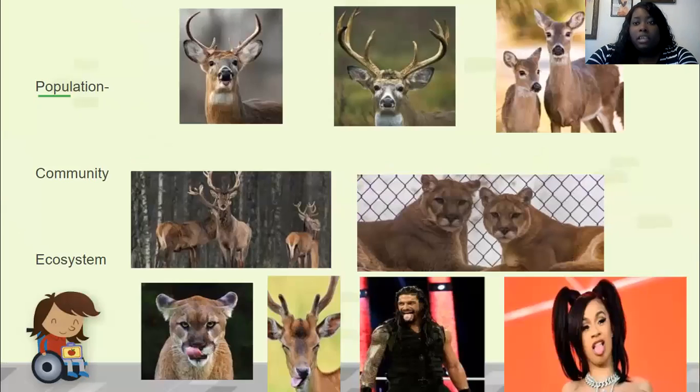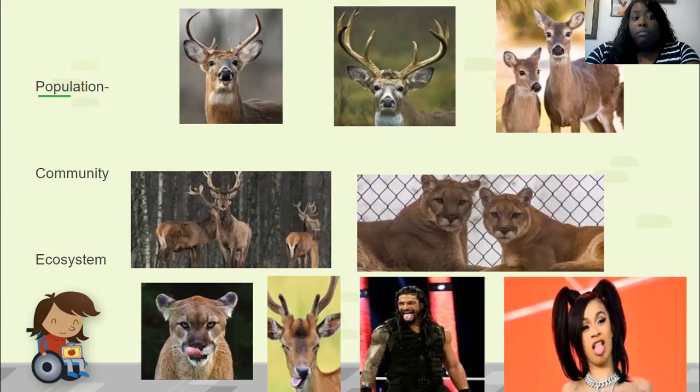So we have been talking about the different organisms and their roles in their environments. Any one organism, when you have more than that one organism, it is a population.